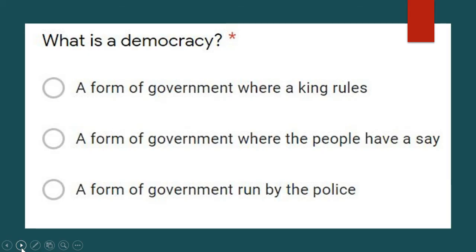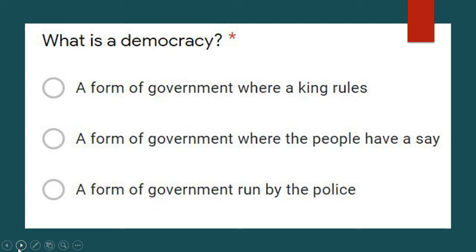What is a democracy? That is the type of government we have. Remember, we have a democracy. Is it a form of government where a king rules, a form of government where the people have a say, or a form of government run by the police? Democracy is what the United States has.